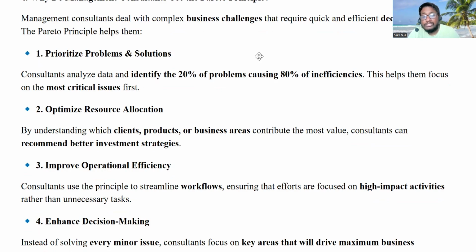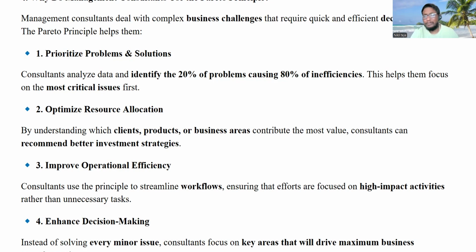Consultants use the principle to streamline workflows, ensuring that efforts are focused on high impact activities. Resources and energy are focused on high impact, critical activities, while the 80% are tasks that are necessary, but not as critical as this 20 to 30% of tasks.